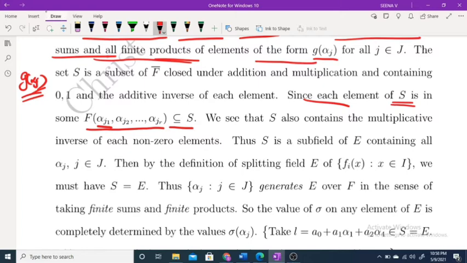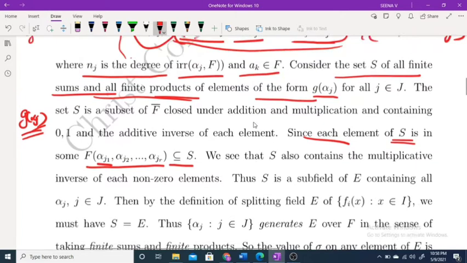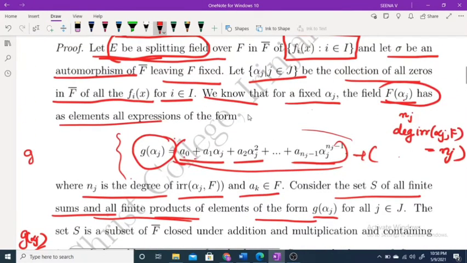Suppose we have this element. Suppose in g of alpha j we are assuming all these terms are zero. So we get A naught plus A1 alpha j. Now for the next we may get an element like B naught plus B1 alpha j plus some B2 alpha j squared.